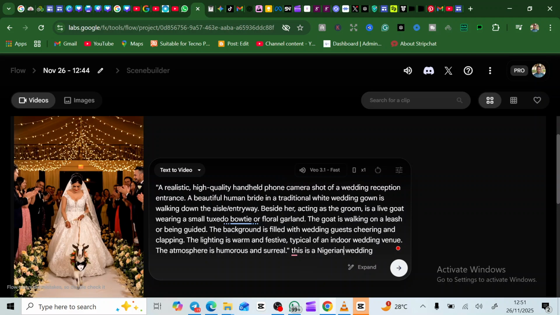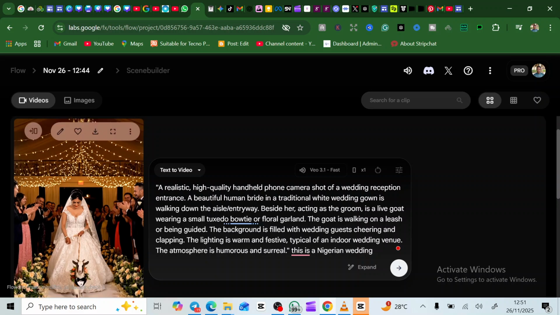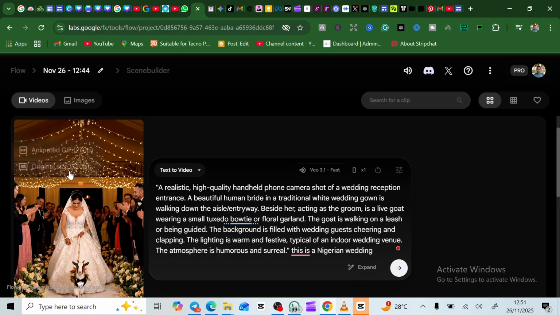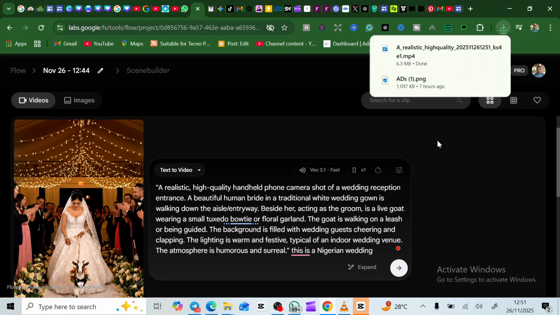You're now going to tap on go, and it's going to give you a Nigerian setting instead of this setting. You can now come and just download it like this. You can download the original size, and it's automatically going to download on your mobile phone. You can access this on your mobile phone. So that is how you create funny animation.